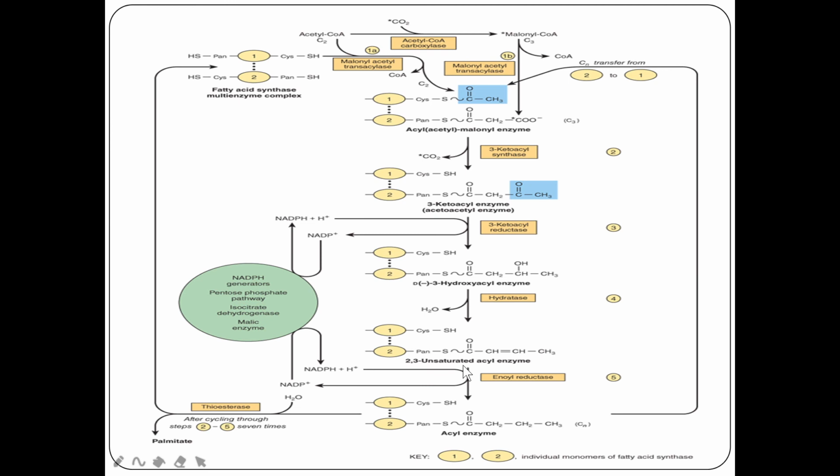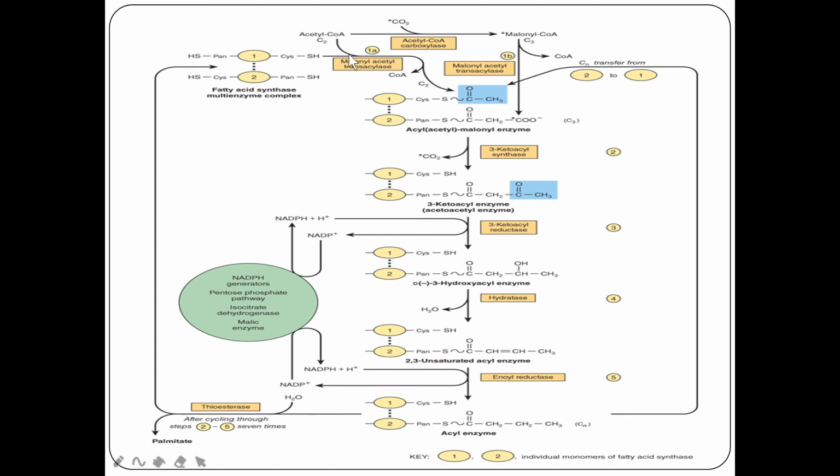Then from this delta 2 enol enzyme will undergo reduction in the presence of the enzyme enol reductase. Once again, it will utilize NADPH, and it will be converted into a saturated acyl enzyme. This cycle will continue until it forms a 16 carbon fatty acid called palmitic acid.